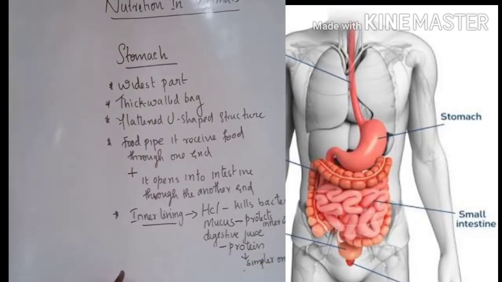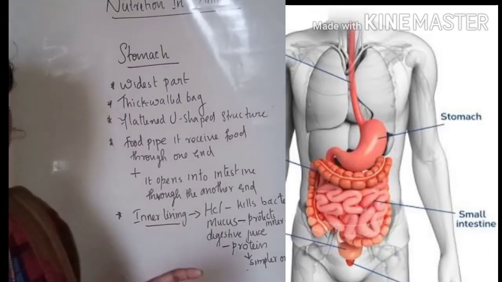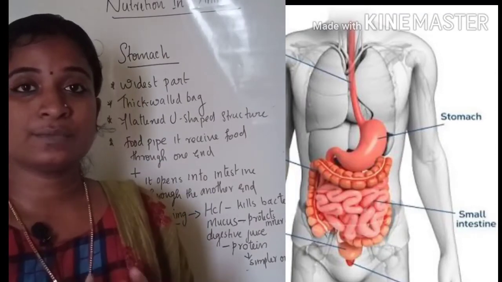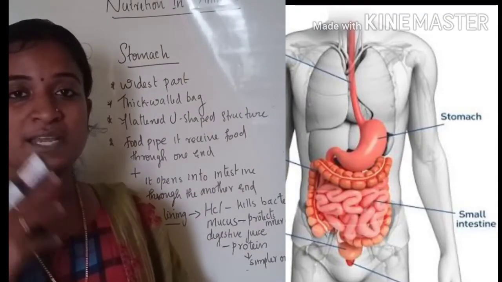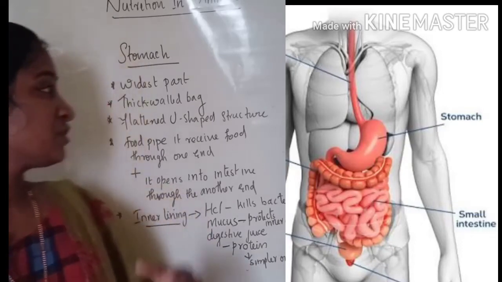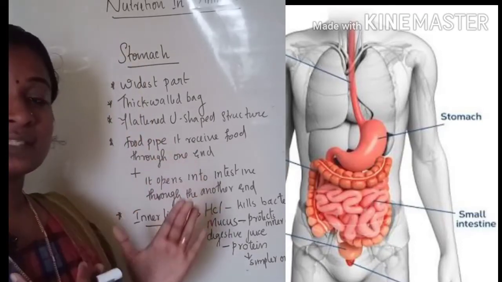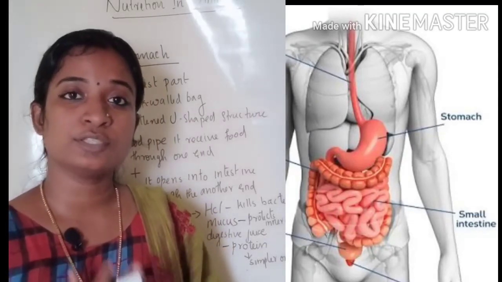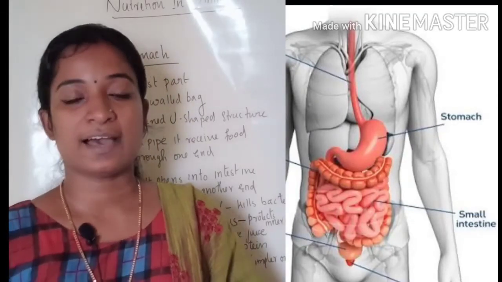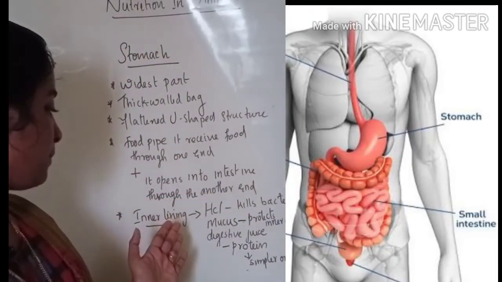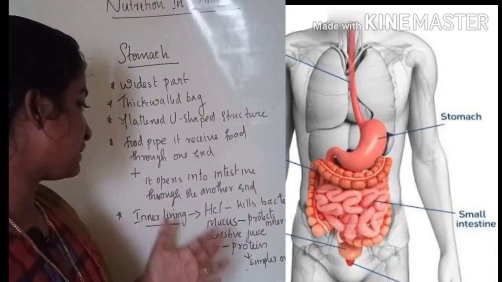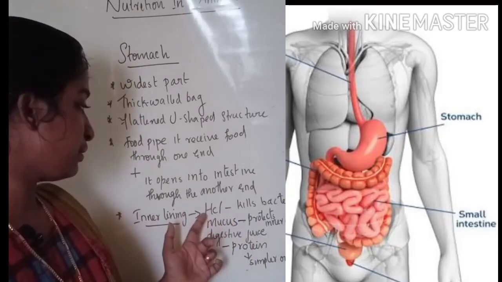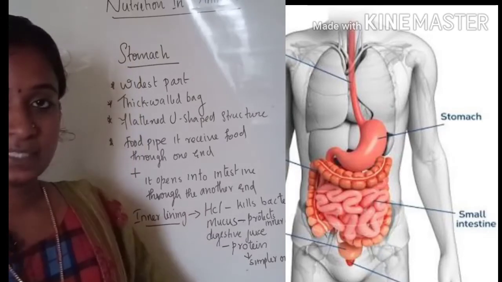So let us discuss the stomach. The stomach is the widest part in the alimentary canal. It is a thick walled bag, a flattened U-shaped structure, and it receives food from the food pipe through one end, and it gives the food to the small intestine through the other end. The inner lining of the stomach produces hydrochloric acid, mucus, and digestive juice.